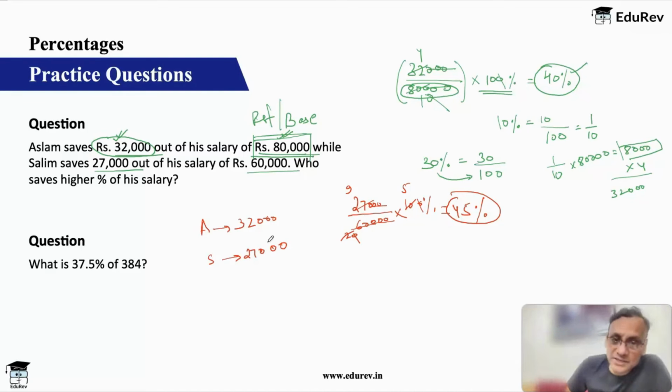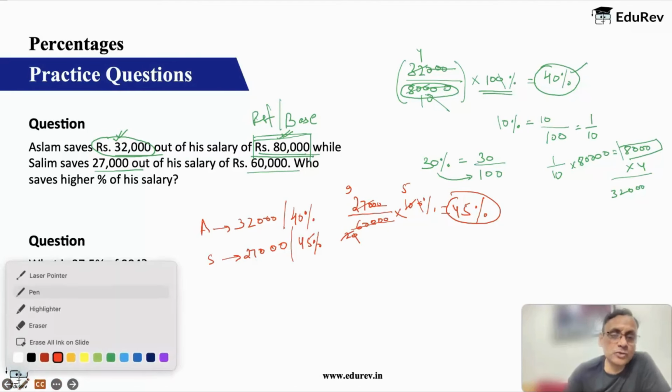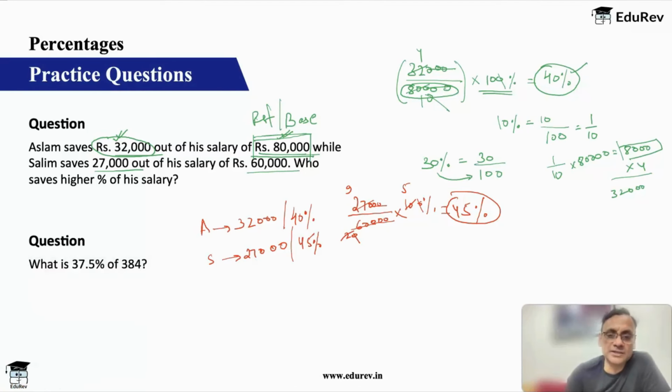But in percentage terms, when I compare it with the salary that you get, then Salim is saving 45% of his salary, whereas Aslam is saving only 40% of his salary. So this is very important. When you do an absolute comparison, when you compare the values, Aslam is saving more money. But when you do a percentage comparison, then Salim is saving more, because he's saving 45%.